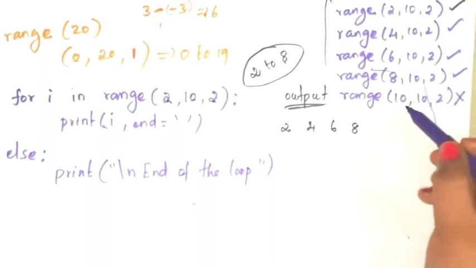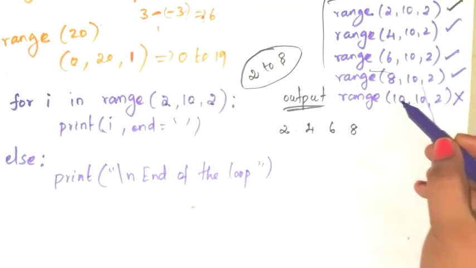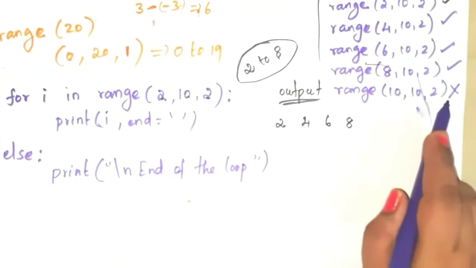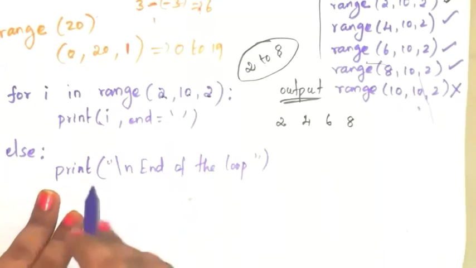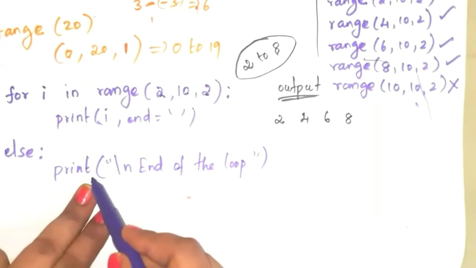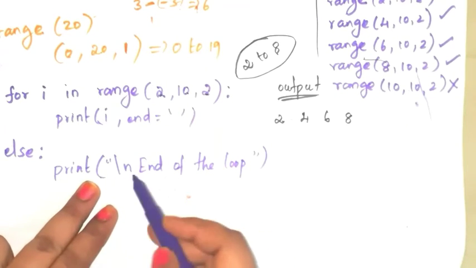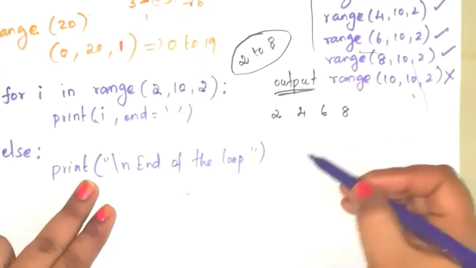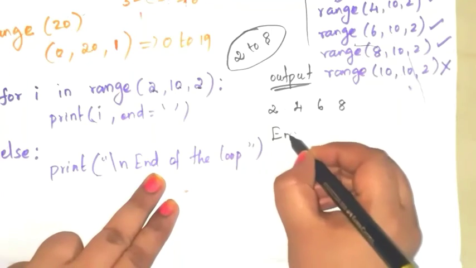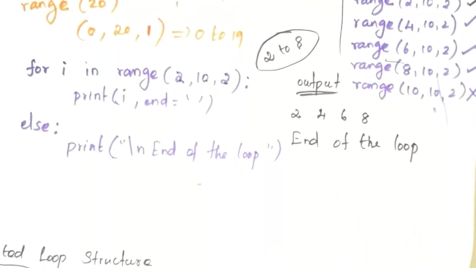If i value becomes 10, this condition becomes false. So now we are going to execute the else part. What is the else part? Print \n. \n means what? New line, next line. In the new line, write end of the loop.